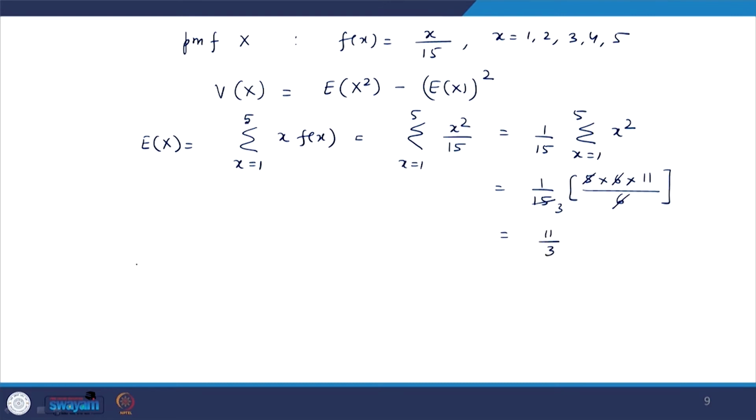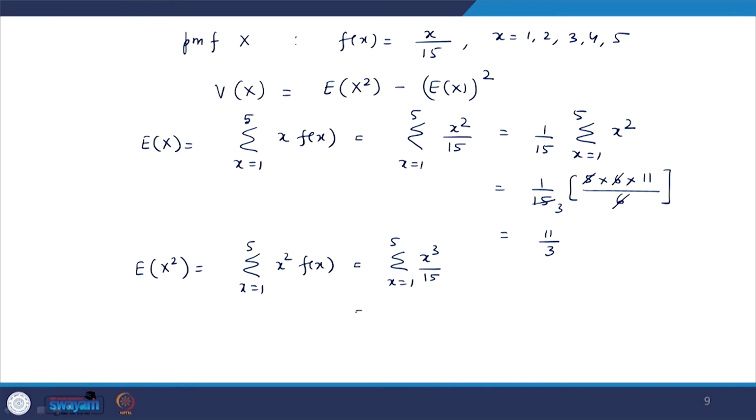Now, let us compute expectation of x square. So, it is summation x square f x, x varying from 1 to 5. Okay. So, it is nothing but summation, x varying from 1 to 5, of x cube upon 15. So, how can we compute x cube upon 15?